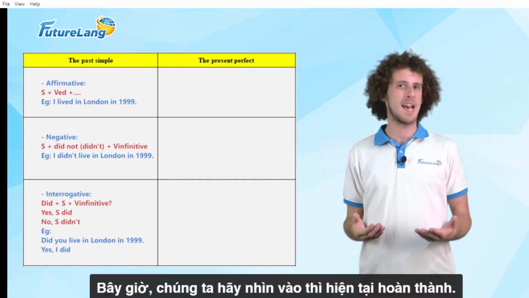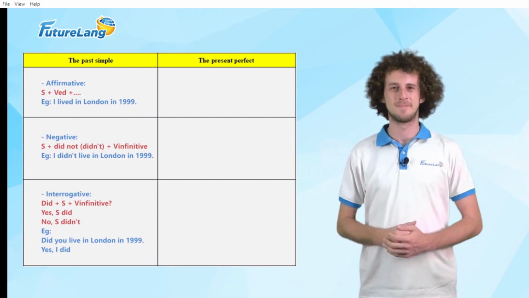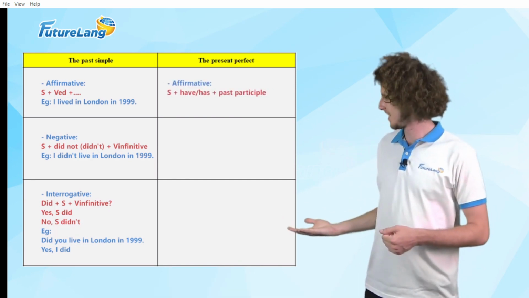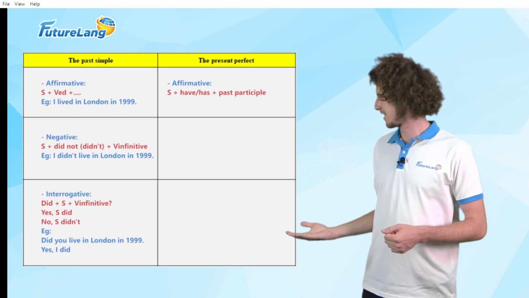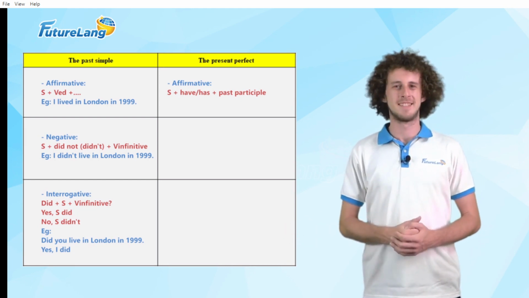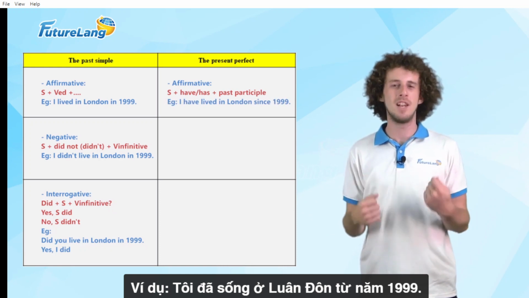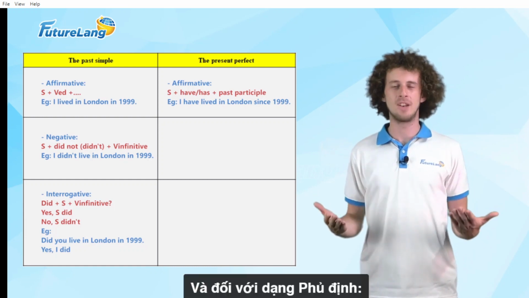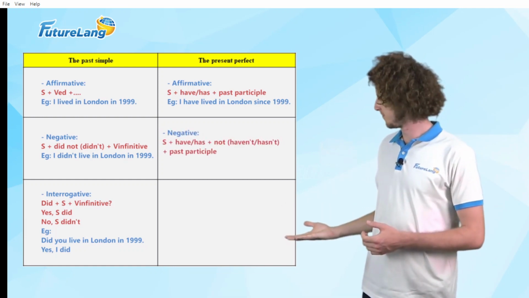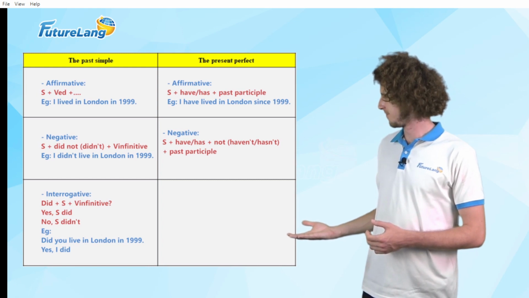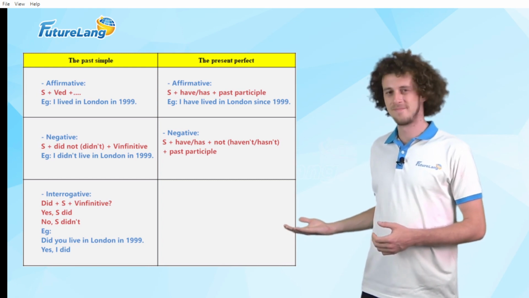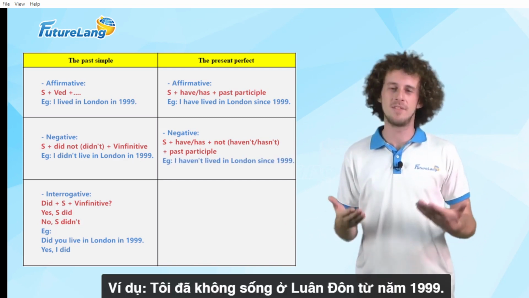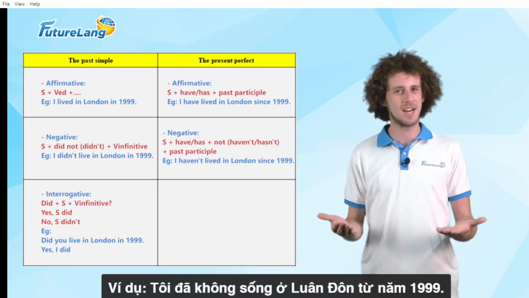Now, let's look at the present perfect tense. For the affirmative form, for example, I have lived in London since 1999. And for the negative form, for example, I haven't lived in London since 1999.